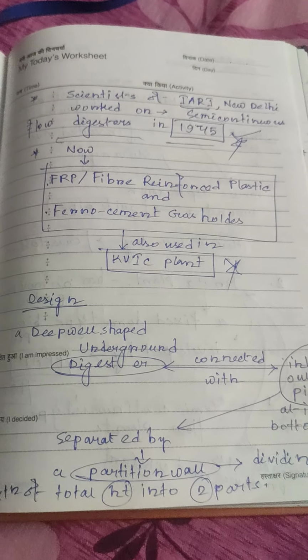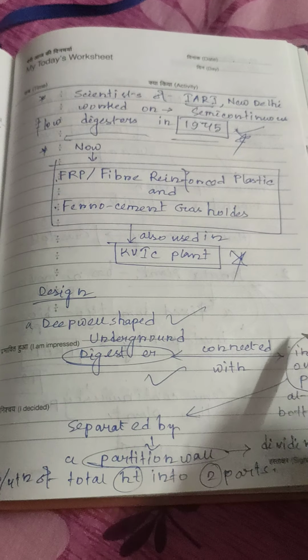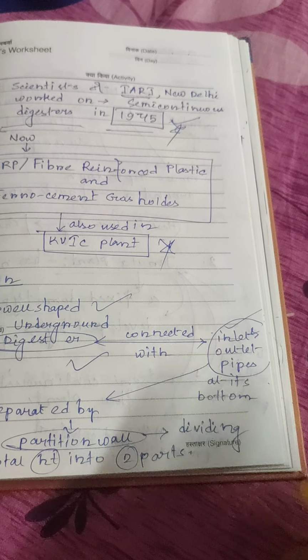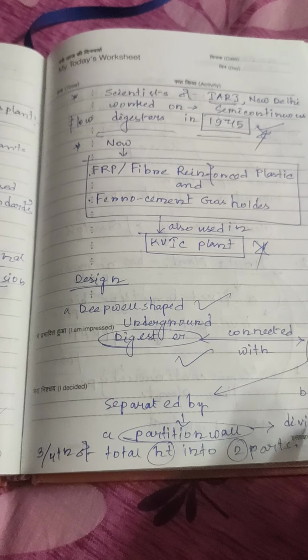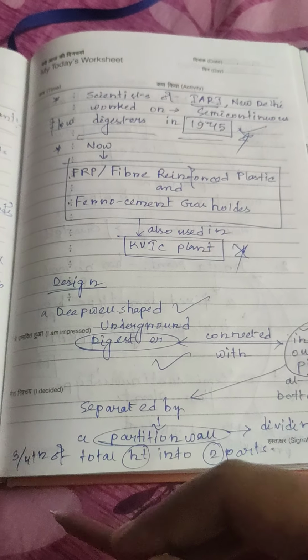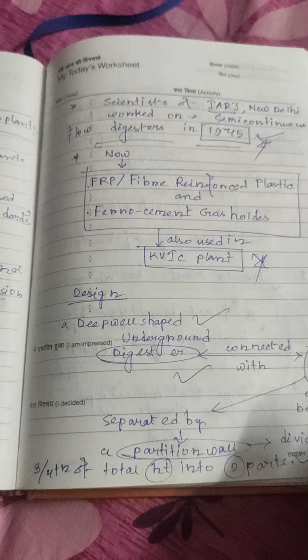Design of KVIC plant. A deep, well-shaped underground digester is connected with inlet and outlet pipes at its bottom. These inlet and outlet pipes are separated by a partition wall. This partition wall divides 3/4 of the total height into two parts.